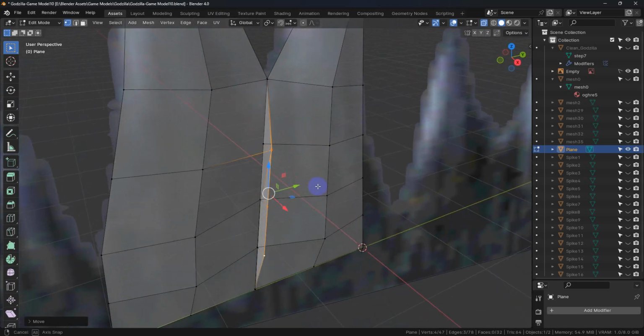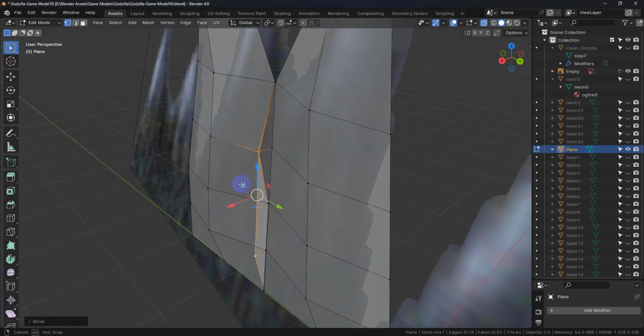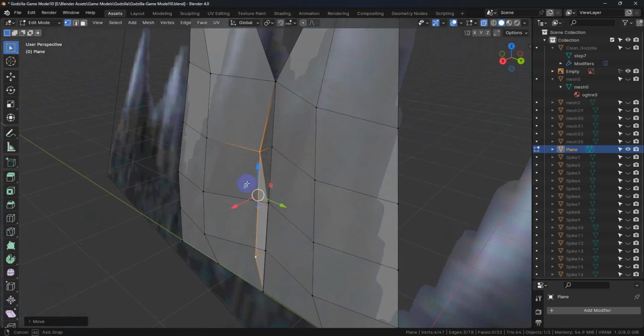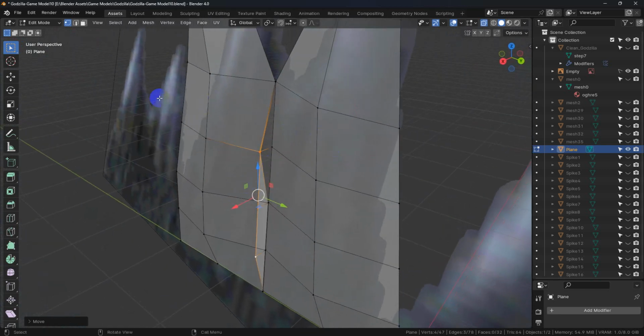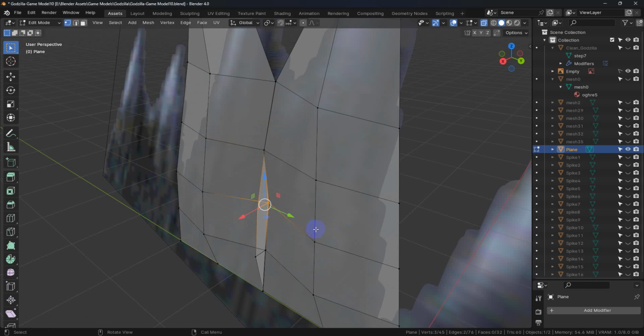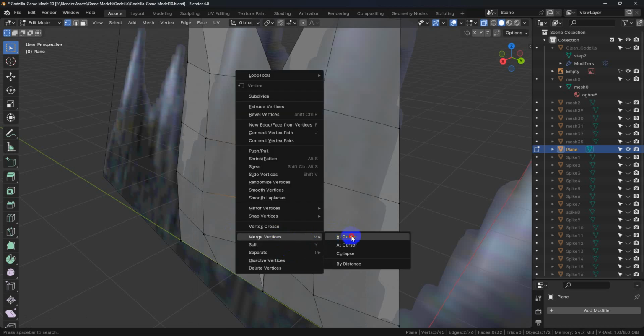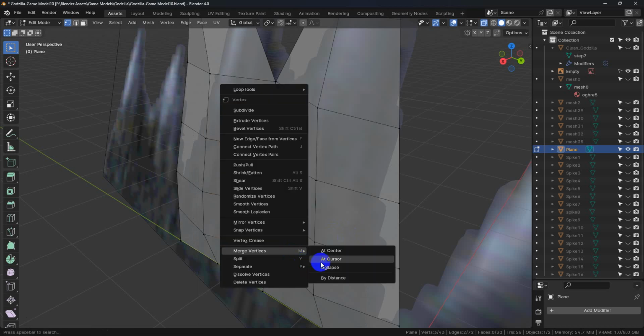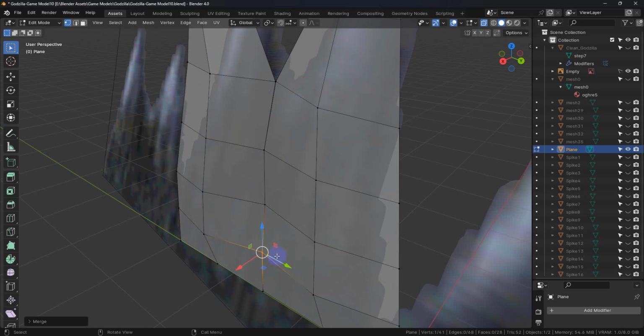If this happens, and I did kind of show this on purpose, if this happens to you, then it's pretty simple to fix. So essentially what you want to do is lasso select all of those, and then you want to hold down Shift and lasso select up top, right click, and merge vertices at center, like that.